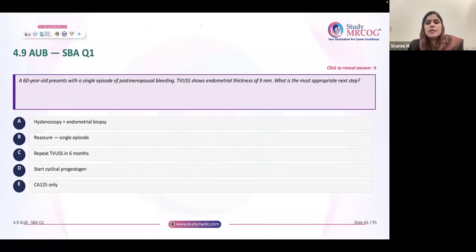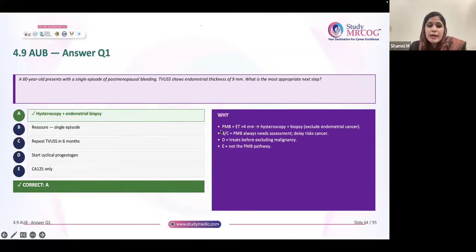60-year-old patient presents with single episode of postmenopausal bleeding. Ultrasound shows endometrial thickness of 9 mm. Most appropriate next step is very simple. It is hysteroscopic guided biopsy. Okay, hysteroscopic guided biopsy.